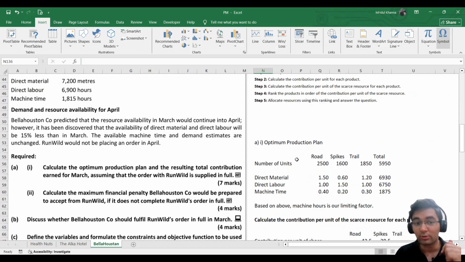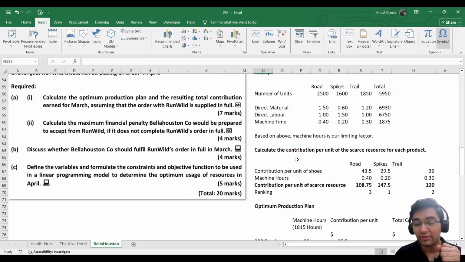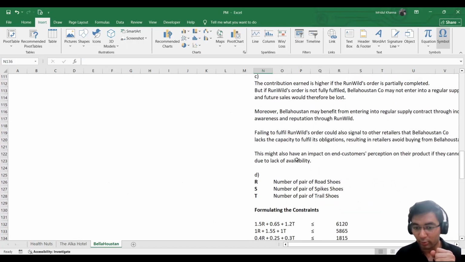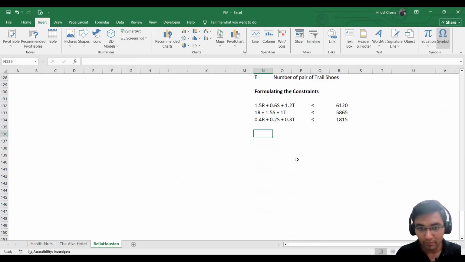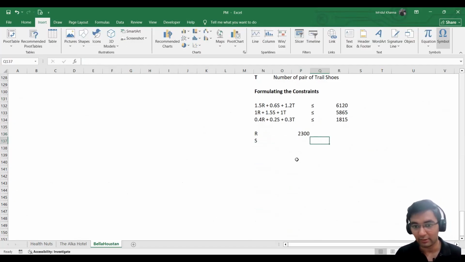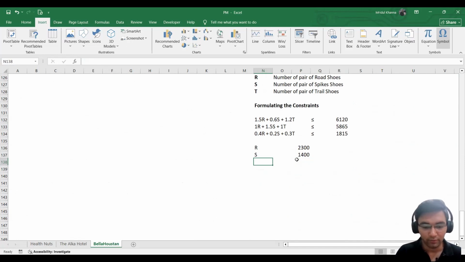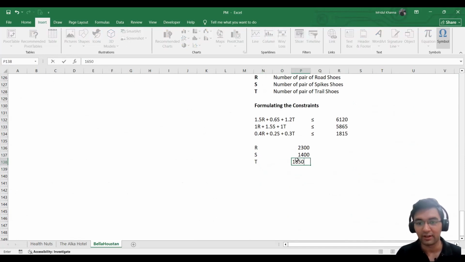So we can also create equations for the demand. How much is the demand for each of these products? For R, it will be 2300. For S, it was 1400, right? 1400. For T, it will be 1650.